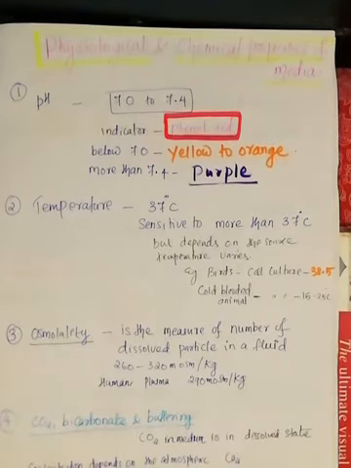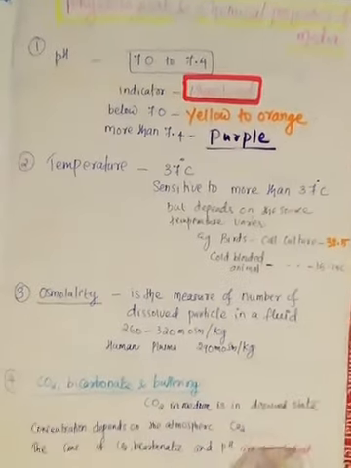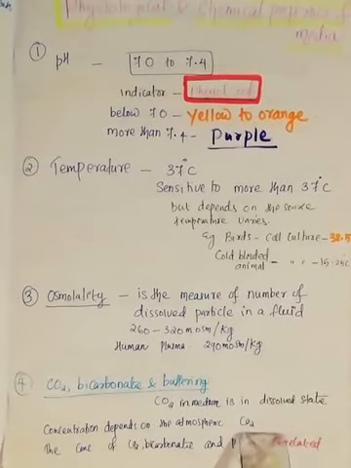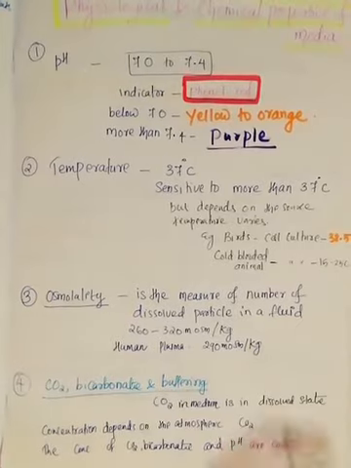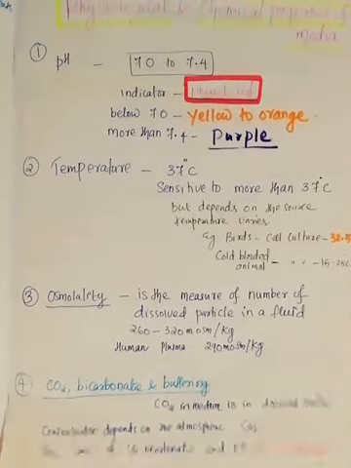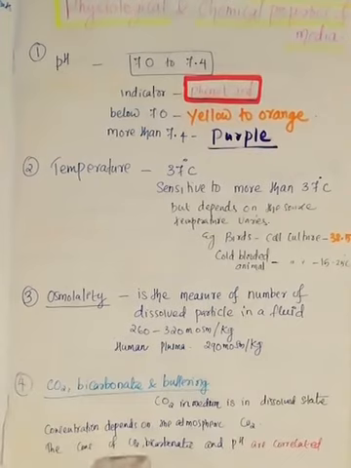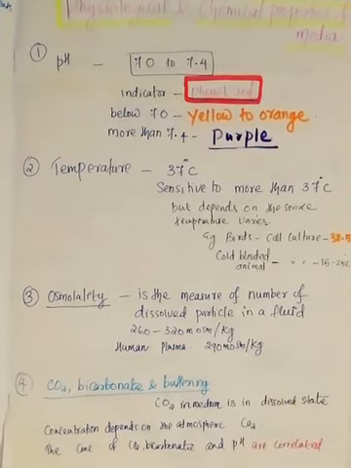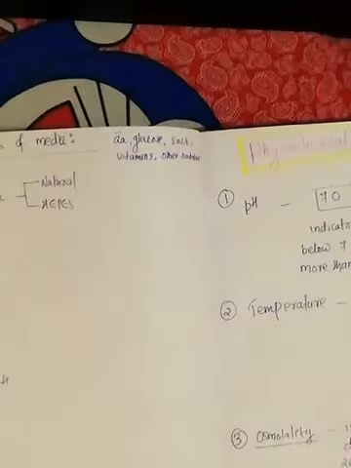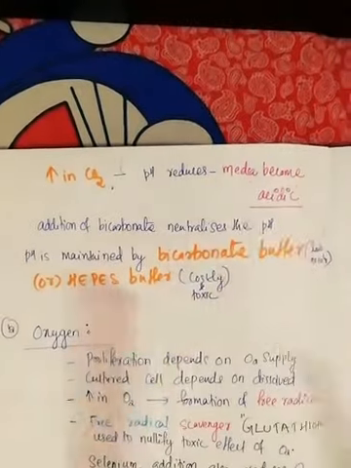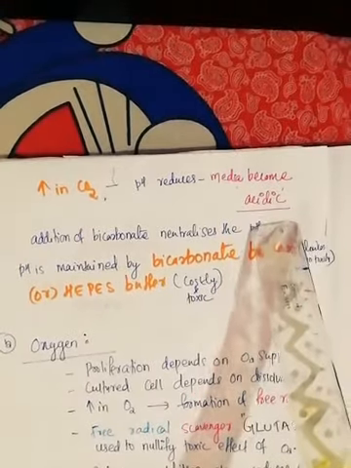Next one is the carbon dioxide and bicarbonate buffering. Carbon dioxide in the media is usually in the dissolved state. Concentration depends on the atmospheric carbon dioxide. We will be maintaining the cells in a carbon dioxide incubator. The concentration of the carbon dioxide and bicarbonate, and the pH in the media, are correlated. Usually when the carbon dioxide concentration is more, the pH reduces, then the media become acidic.